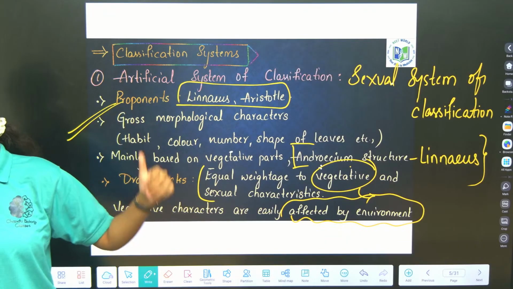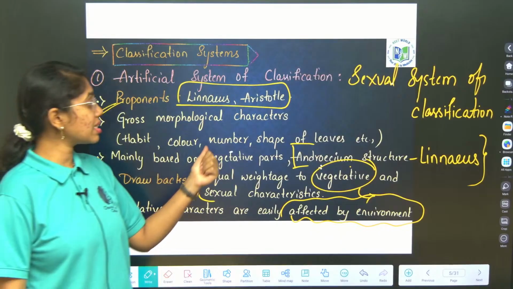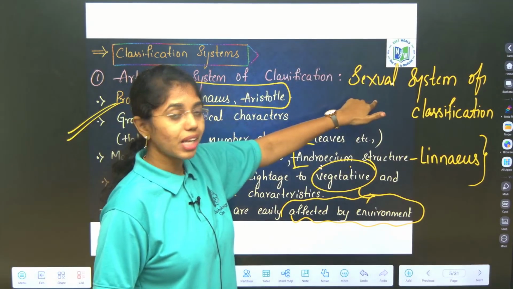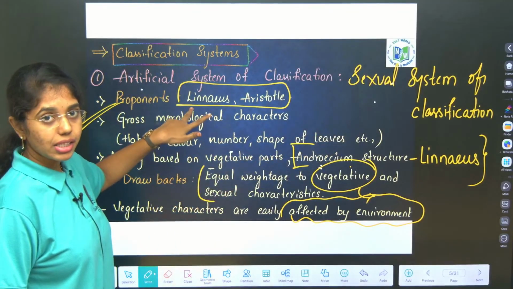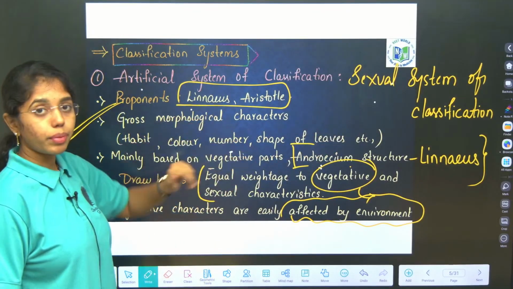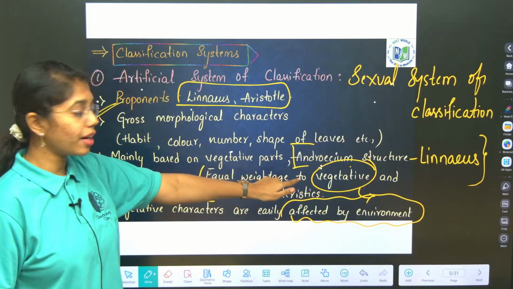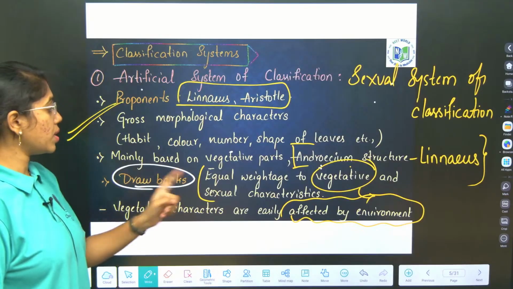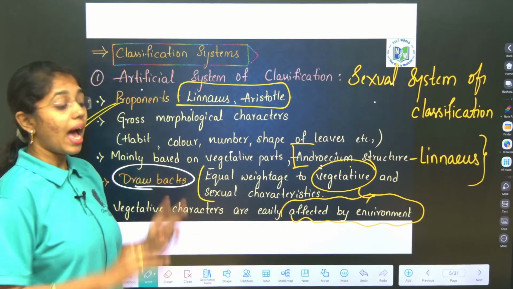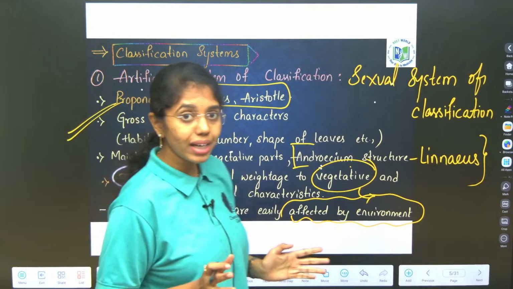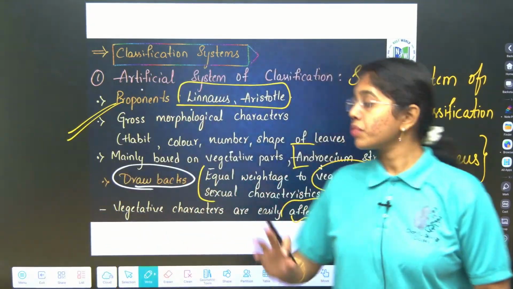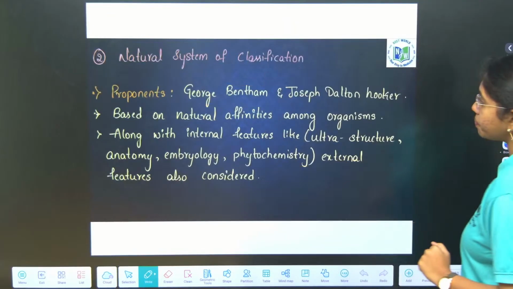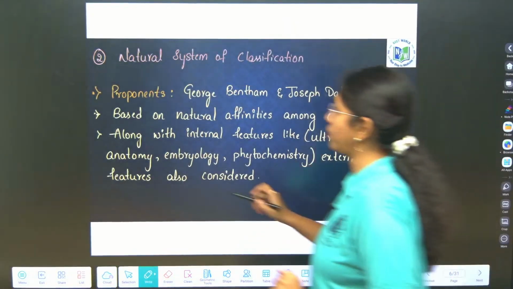So what you have to remember from this slide: the artificial system is also known as the sexual system of classification. Proponents are Linnaeus and Aristotle. They considered gross morphological features and the androecium structure. The major drawback is that equal weightage is given to vegetative and sexual characters, as vegetative characters are frequently affected by the environment. This is clear, right? Next is natural system of classification.